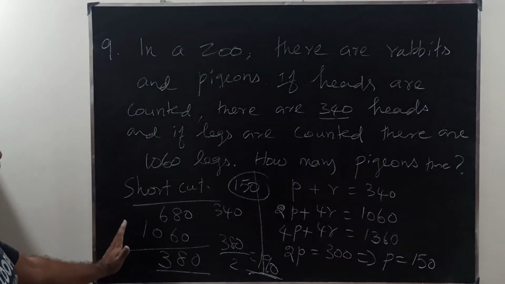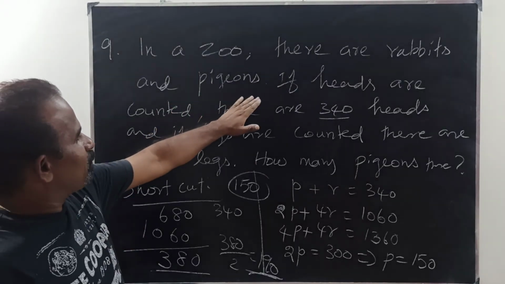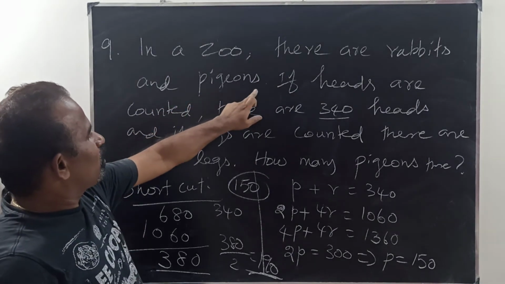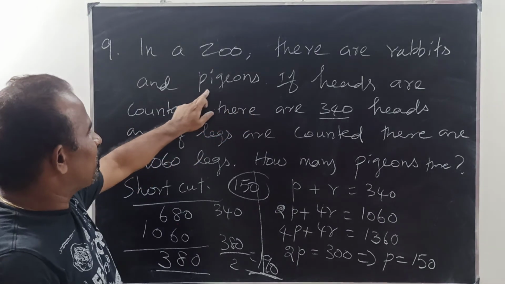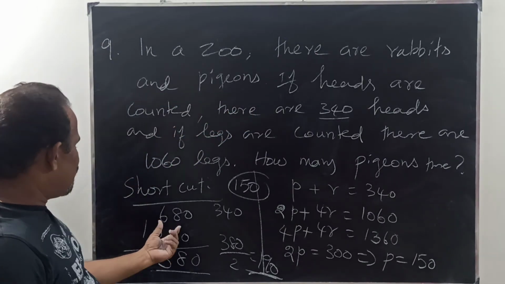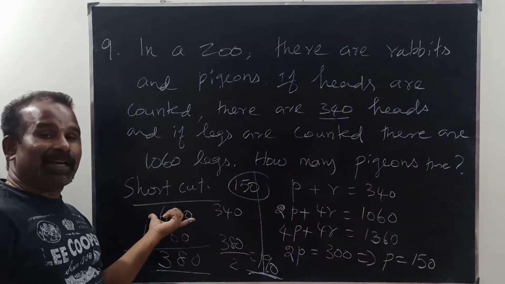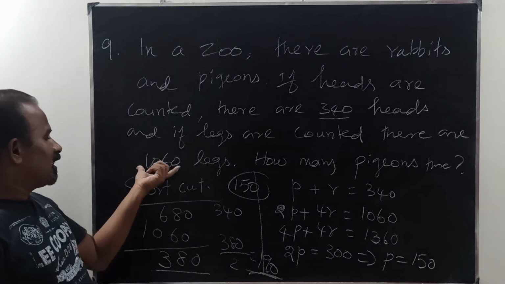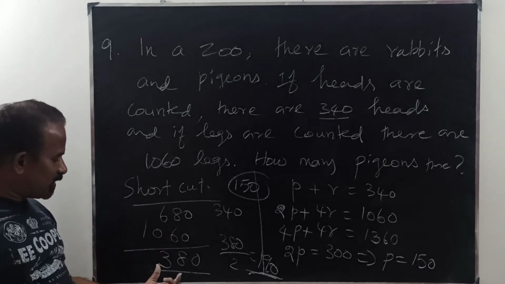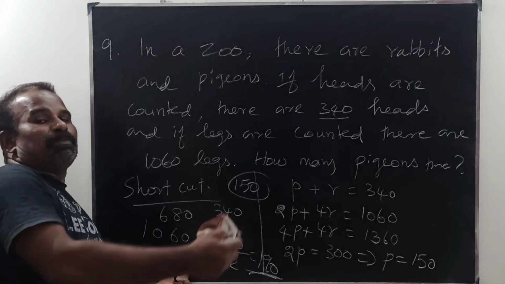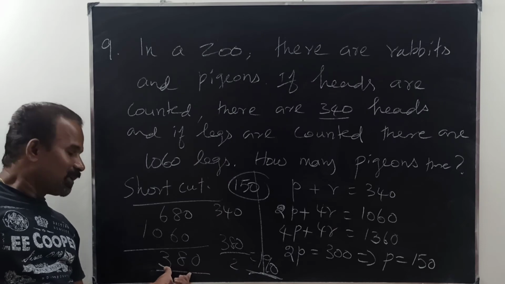So this is the concept. Again I am telling you, if you think all are pigeons, definitely there will be 680 legs, but there are 1,360 legs. So this difference is for rabbits' legs.